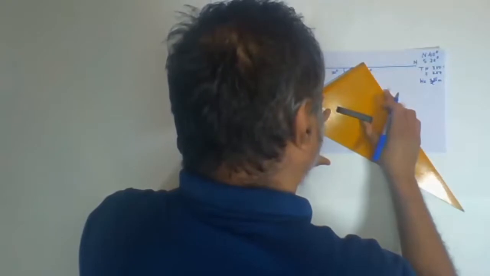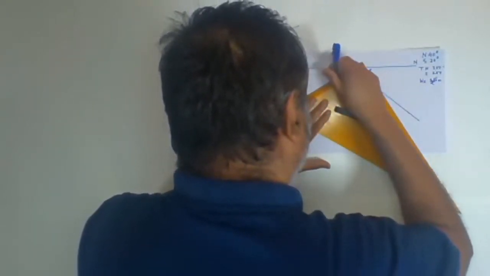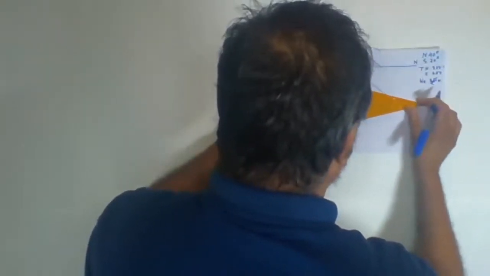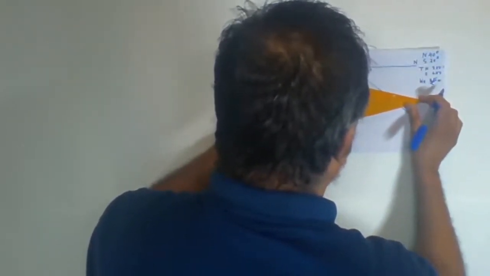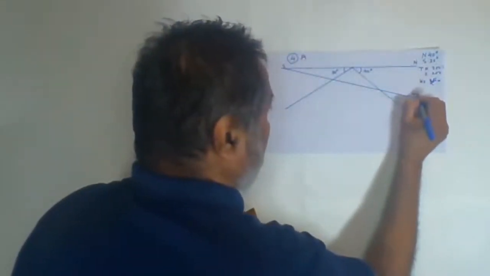Come to here, 2 centimeters: 1 centimeter, and this will be your 2 centimeters. Now the top junction you have to join. I'm joining this one, so it will become your top bedding plane.